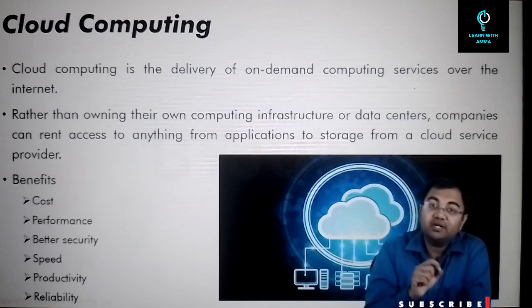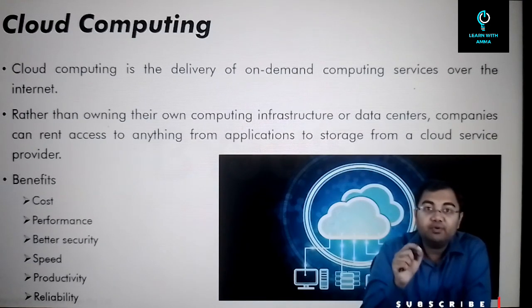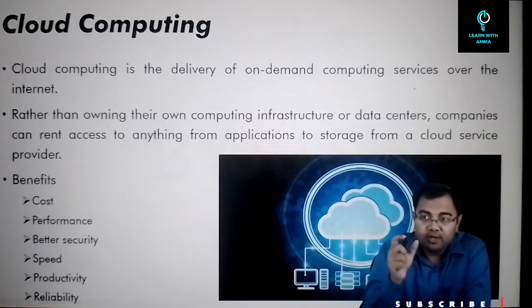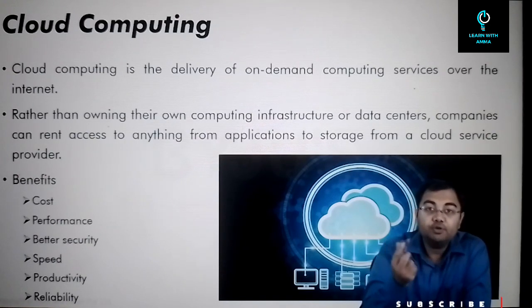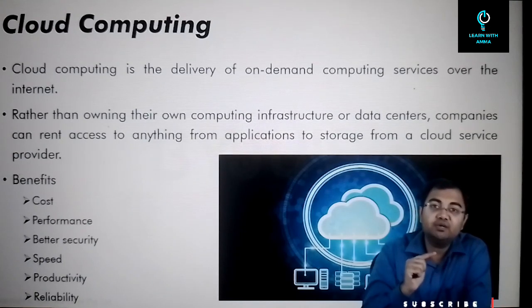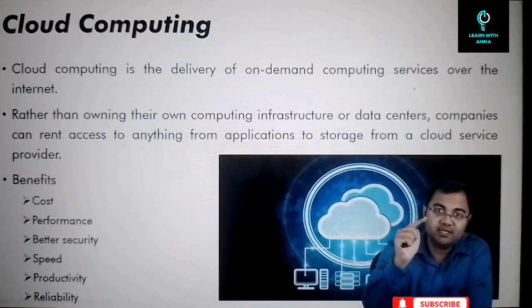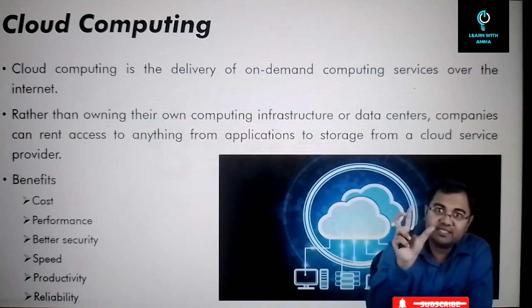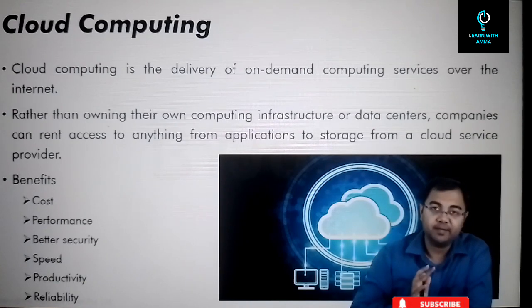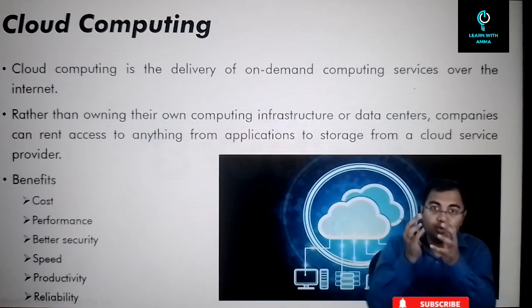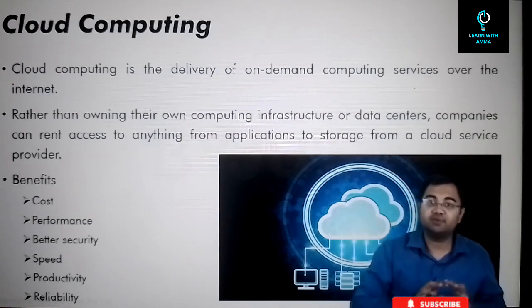But instead of that, we can provide a central system or a central location which will be shared among all these 10 different users. So all these 10 different users can go to that server, access the information from there and come back. So they will not have to store the information on their respective computers.